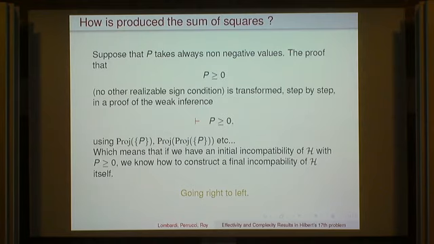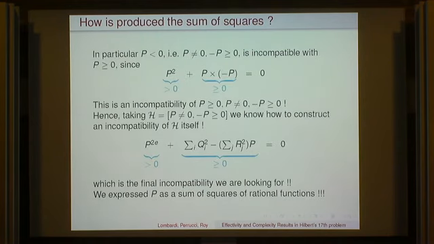What does it mean? It means that if we have an initial incompatibility of H with the conclusion, P non-negative, we know how to construct a final incompatibility of H itself without any hypothesis, always going from right to left. Okay, so what is the initial incompatibility we are starting with? Well, we certainly know that P strictly negative, which is exactly P not zero and minus P non-negative, is incompatible with P non-negative. That's what we wrote already. This is because P square minus P square equals 0. That's the example I took before.